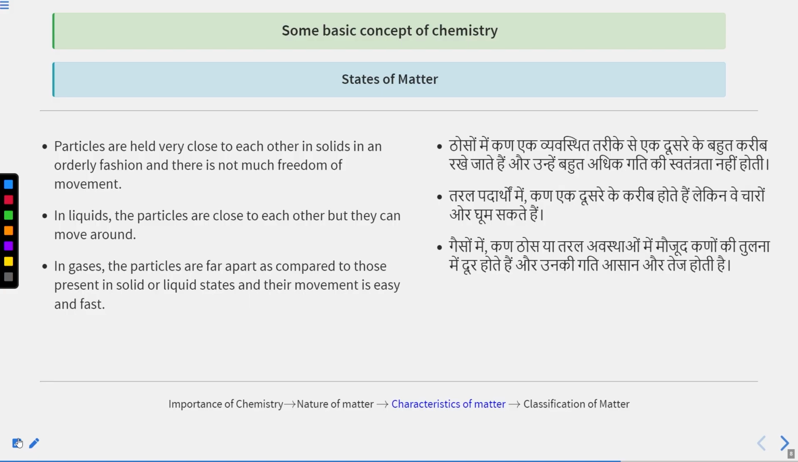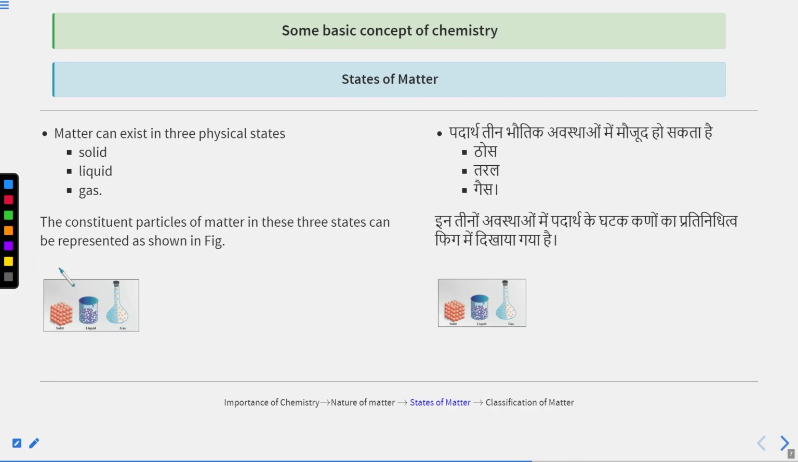So you can see the states of matter. In the previous class, we had discussed with the help of this diagram that matter can exist in three physical states. The first one is solid, the second one is liquid, and the third one is gas. In case of solids, you can see these are the constituent particles. They are very close to each other. You can say they have negligible interparticle space.